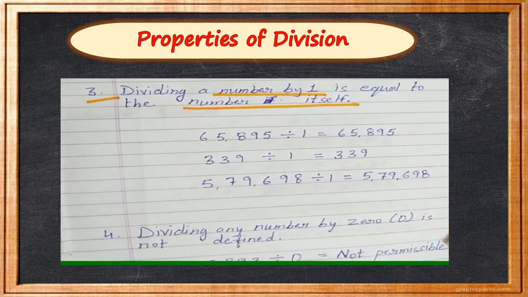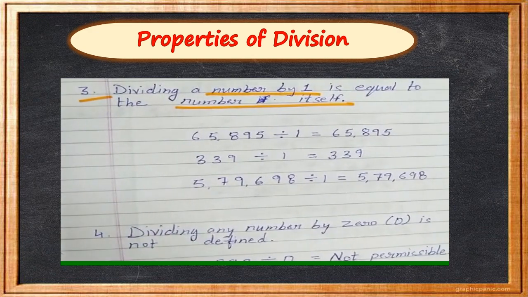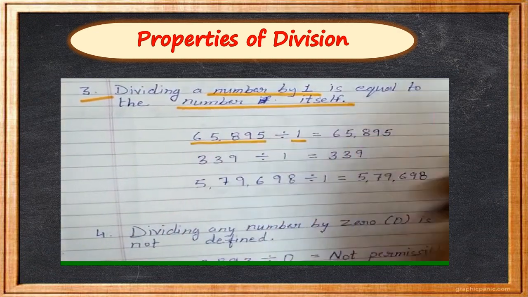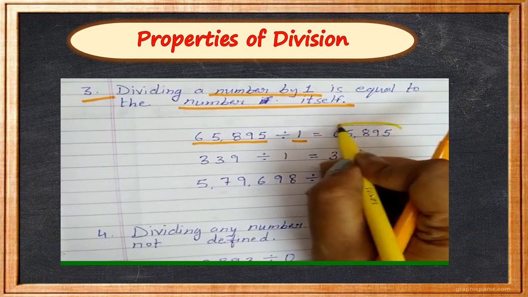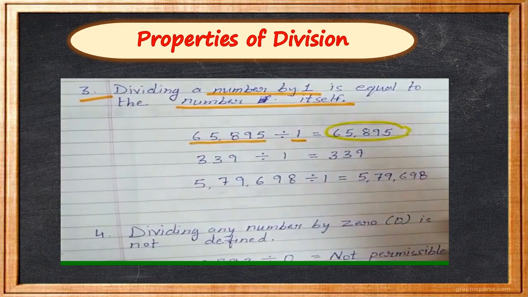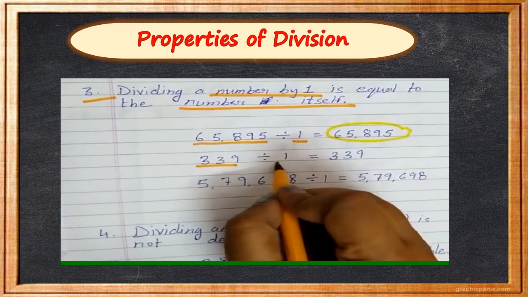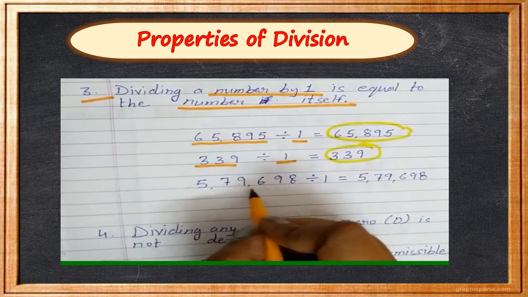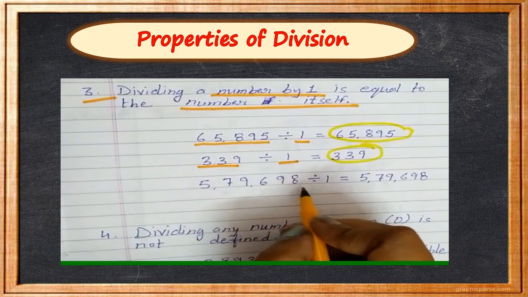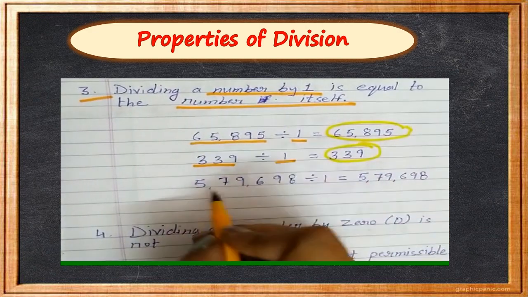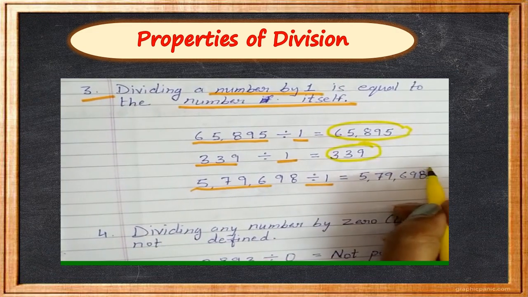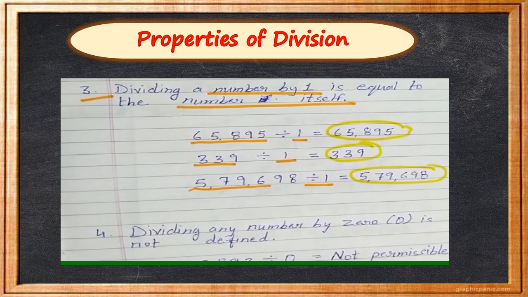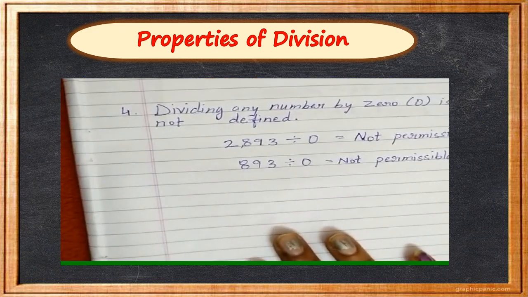Yes, children, that is why it is said whenever we divide any number, that is 65,895 by 1, we will be getting 65,895. 339 divided by 1, what will be the answer? 339. 5,79,698 divided by 1, your answer will be 5,79,698. Is it clear, children? Now see what the fourth property is saying.